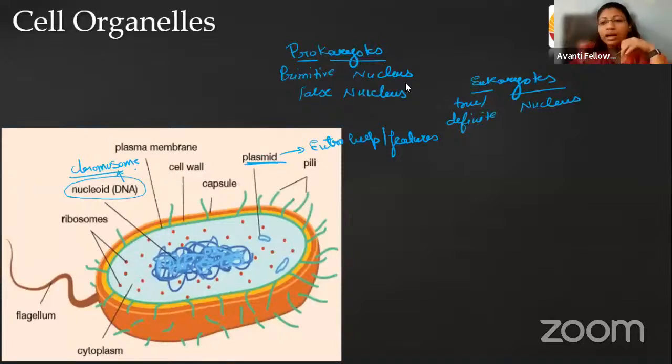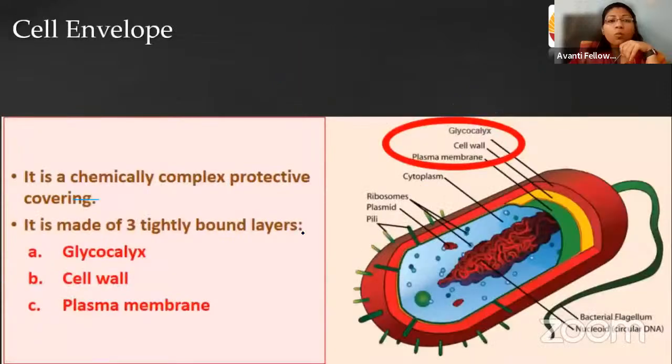Okay. So as we can see, in this prokaryotic cell, basically we include bacteria. When we see the structure of bacteria, the bacteria has a cell envelope, right? The envelope itself is composed of three different layers.